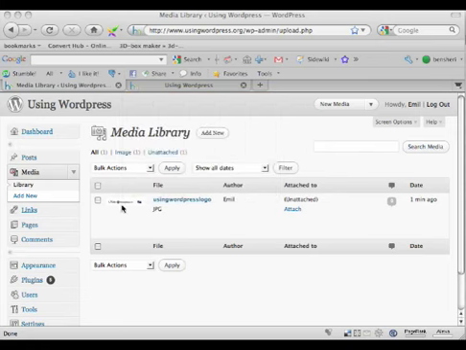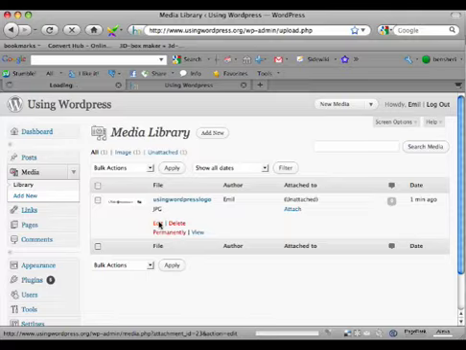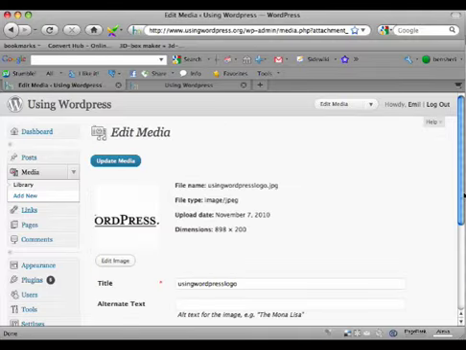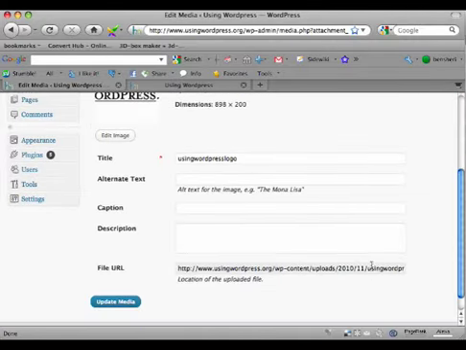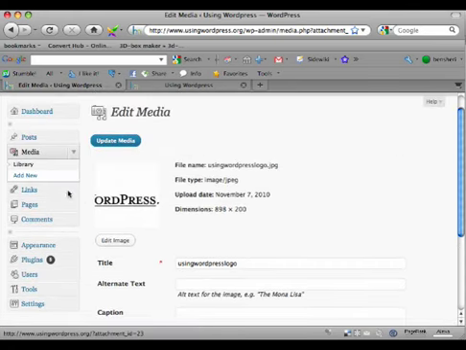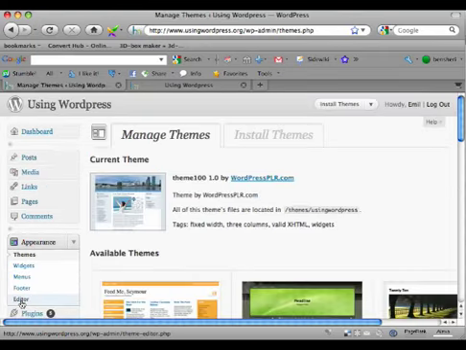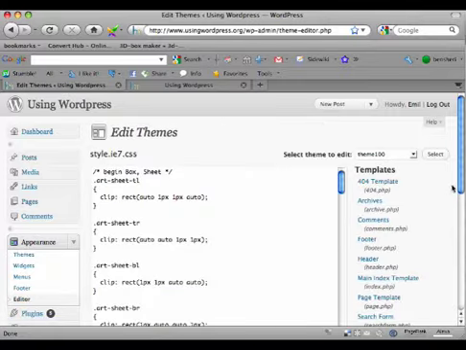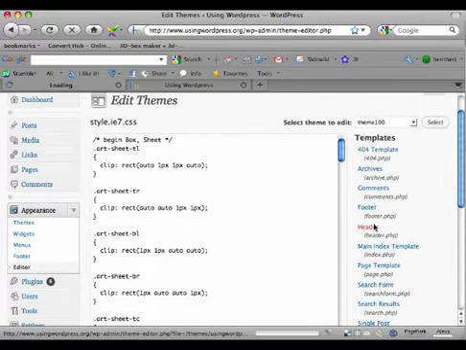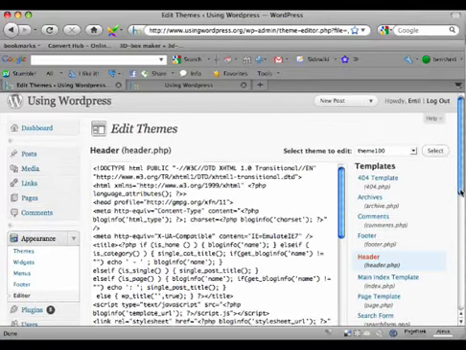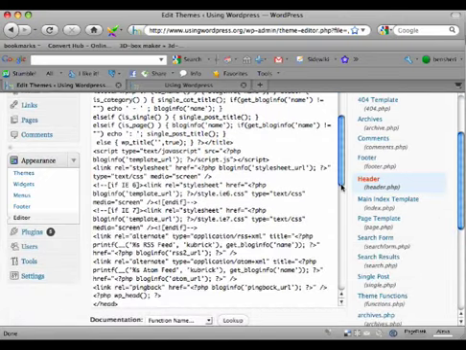So what we're going to do is, if you click edit on your image, you want to grab the URL, which is the location of the image, and we're going to put it in the header. So go to Appearance, go to Editor, and go to Header, and look for the background, the header.jpg.